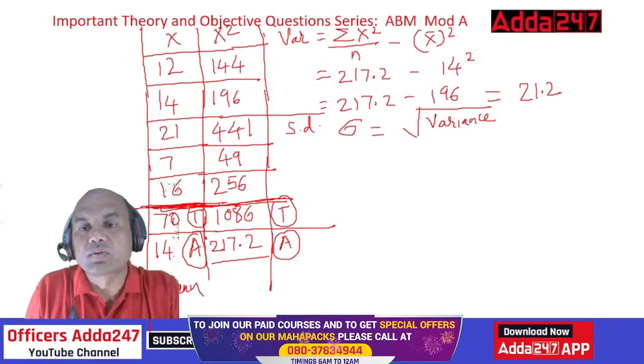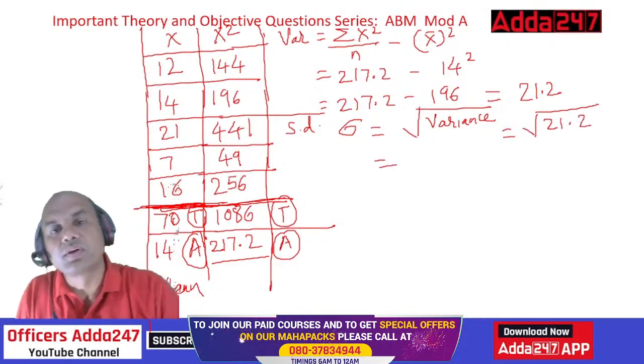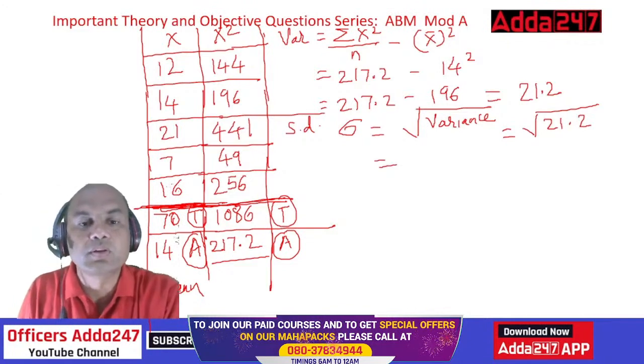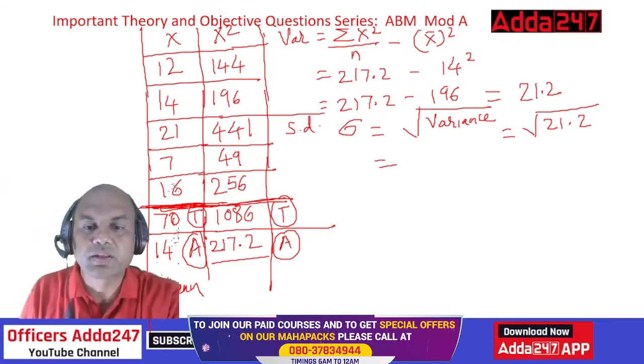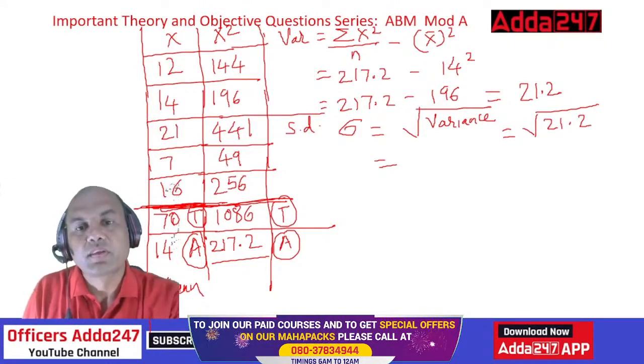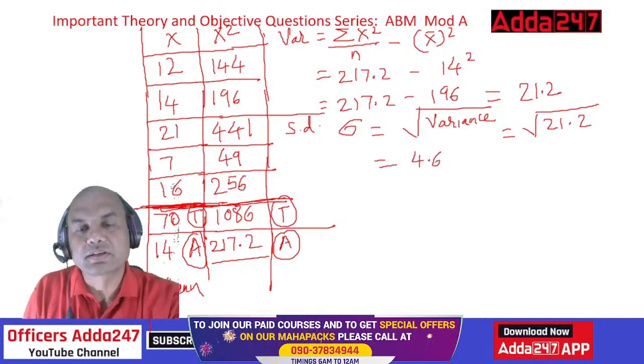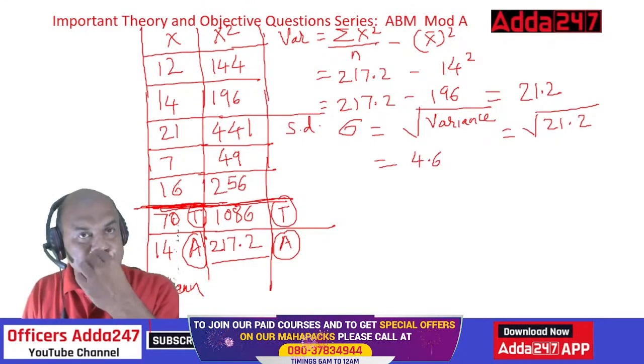So what is the square root of variance? It is the square root of 21.2, right? So what is the square root of 21.2, everyone? Do it on the calculator. 21.2 and then square root of that. Everyone, it comes to 4.6, correct? 4.6. This is my standard deviation. So now I've got both the answers.